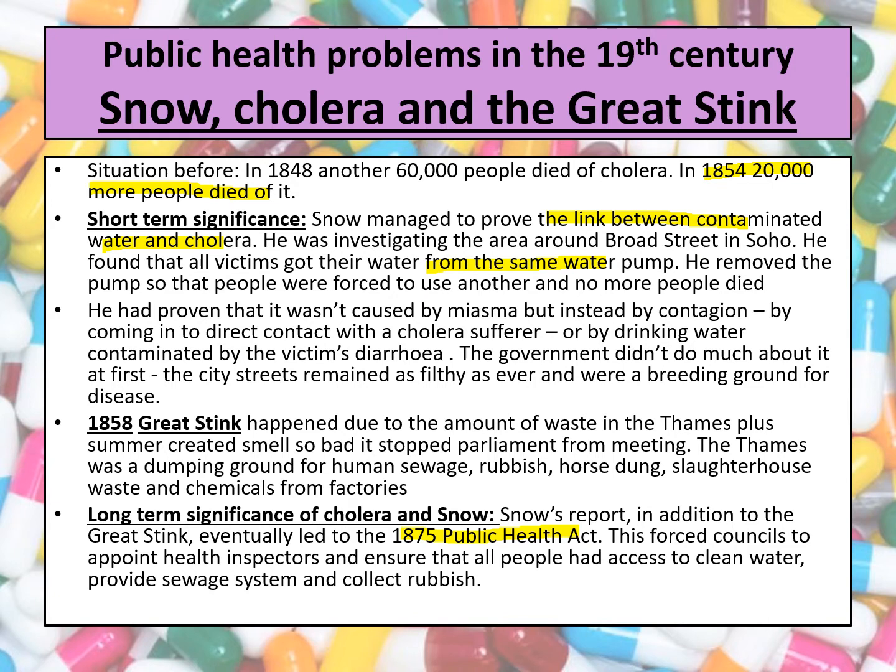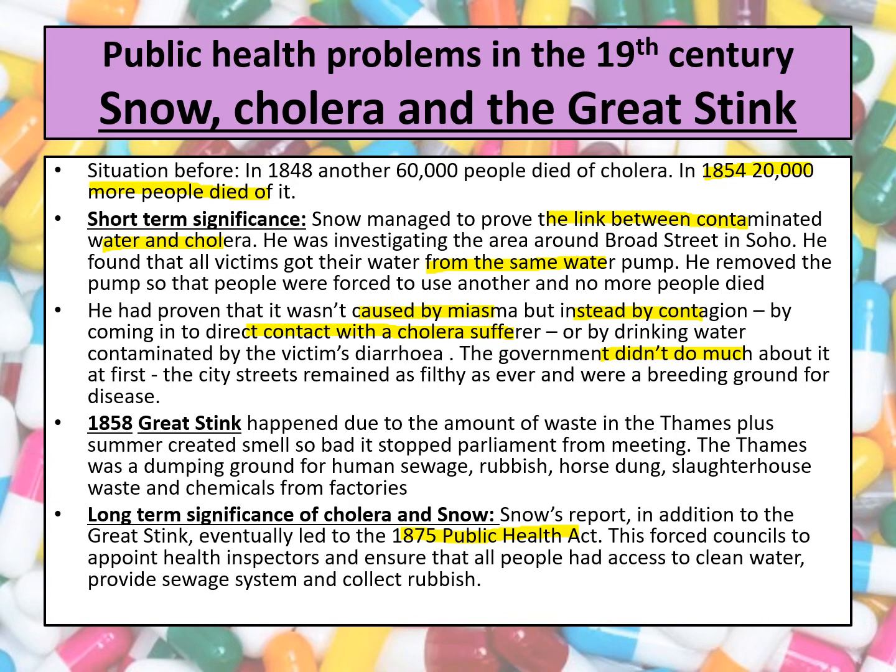Now, the reason why that experiment is so important is because he'd proven that it wasn't actually caused by miasma, but instead by contagion, by coming into direct contact with a cholera sufferer, in this case drinking the water contaminated by the victim's diarrhea. The government didn't do very much about this because this discovery was made in 1854, and it's not until 1875 that they introduced things like proper sewers and clean drinking water. But this was still a really crucial discovery because it leads to the change that happens afterwards. It is still crucial even though it takes a while for people to listen.